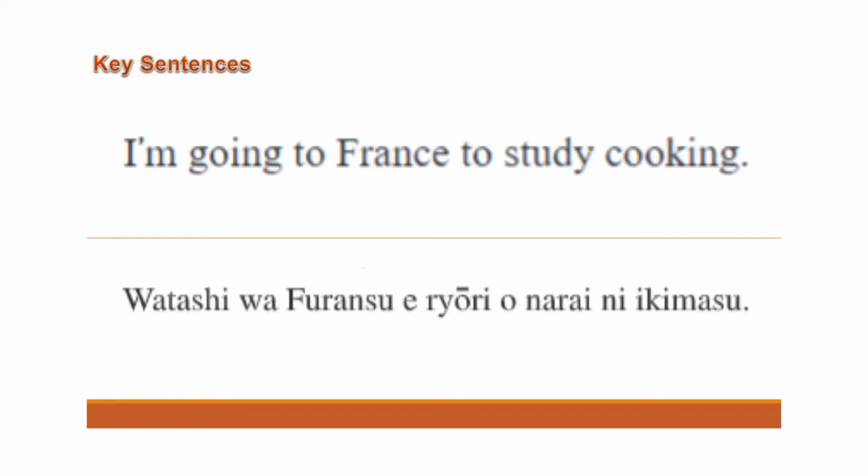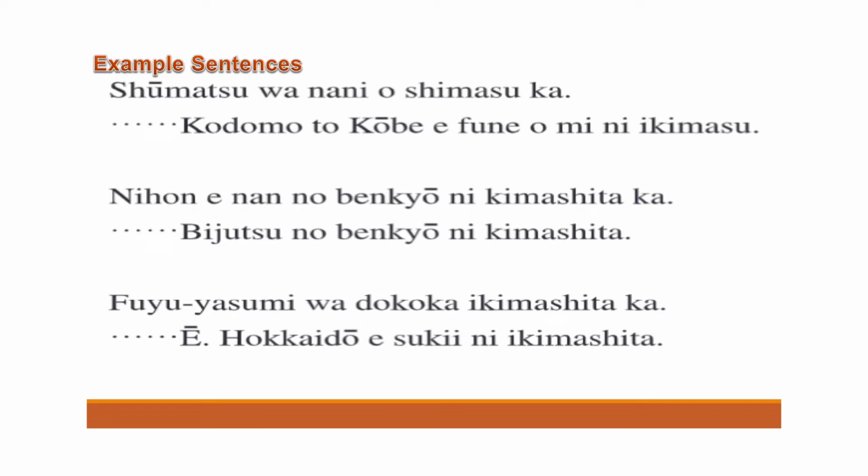For what do they go? Ryori o narai ni. What is ryori? Ryori is cooking. Narai means to learn. Okay. And we remove mas from narai-mas and add ni. That shows for learning. So I am going to France to study cooking, and ryori is for both cooking and dishes. Okay. Then we have a few more example sentences.